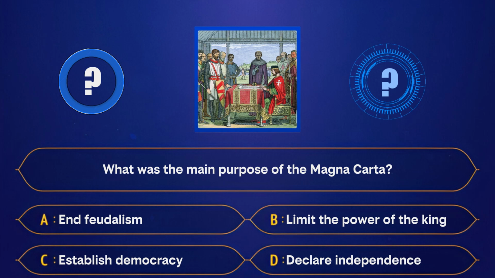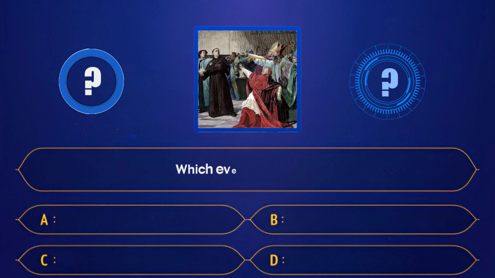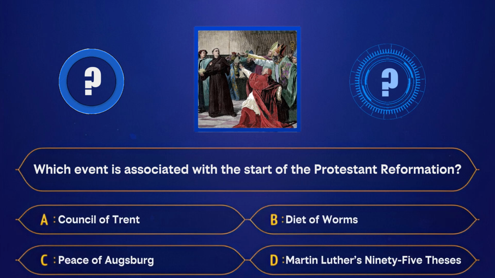C. Establish democracy. D. Declare independence. Correct answer, limit the power of the king. Which event is associated with the start of the Protestant Reformation? A. Council of Trent. B. Diet of Worms. C. Peace of Augsburg.